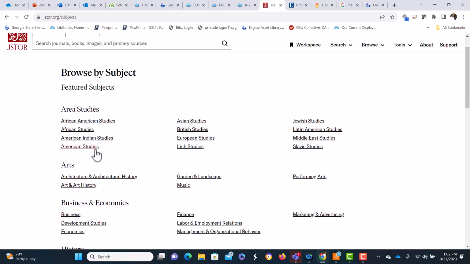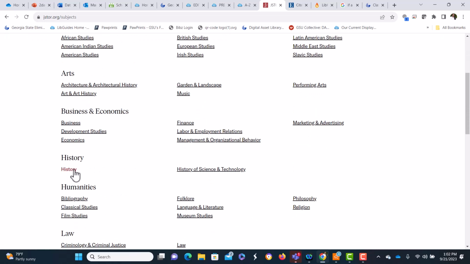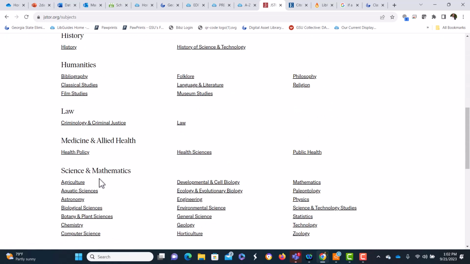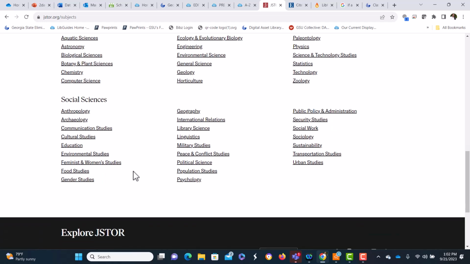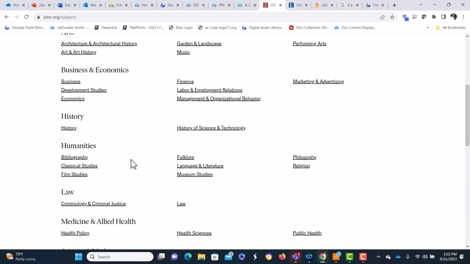If we were looking at Black women in education, we could go there, but let's just start with history, just letting you see all these subject areas.